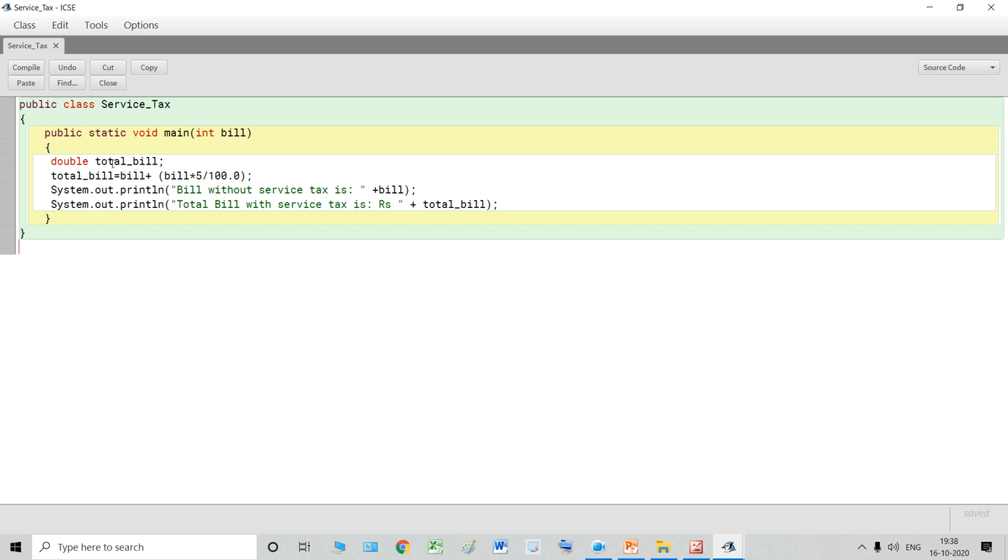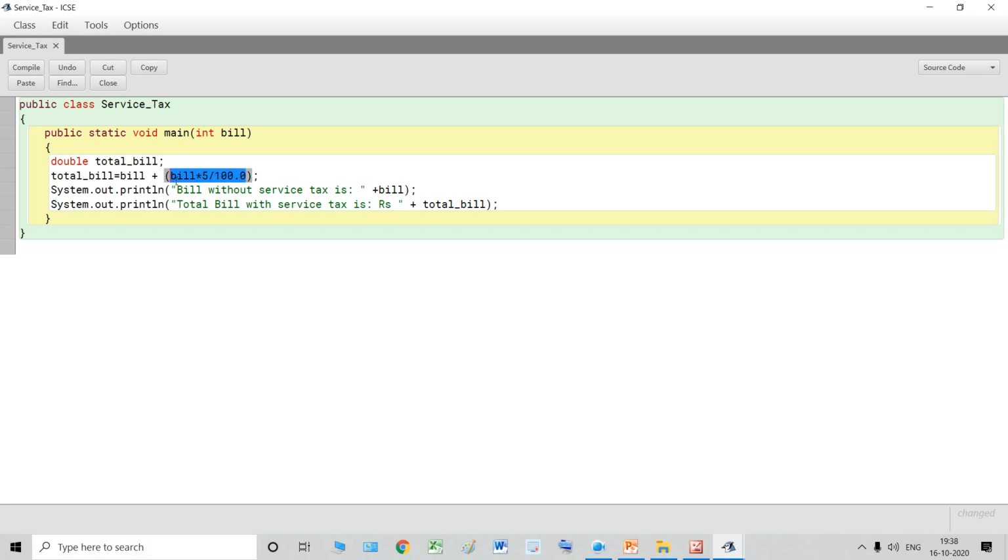So see, over here total bill has been declared, and then over here bill has been initialized. What is the value of total bill? Total bill equals bill plus bill, whatever is the value of this bill, into 5 divided by 100.